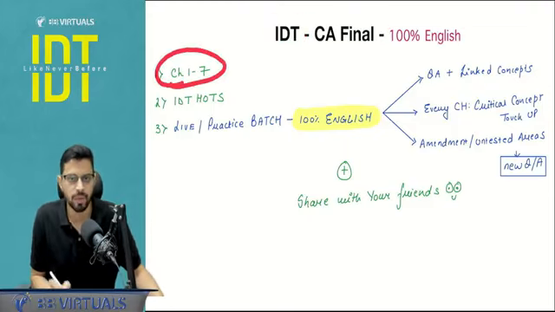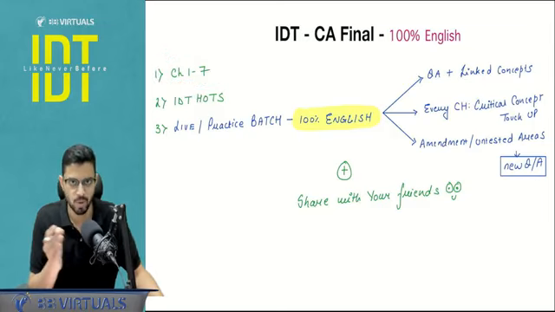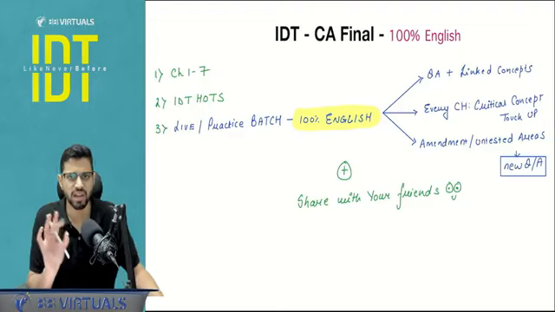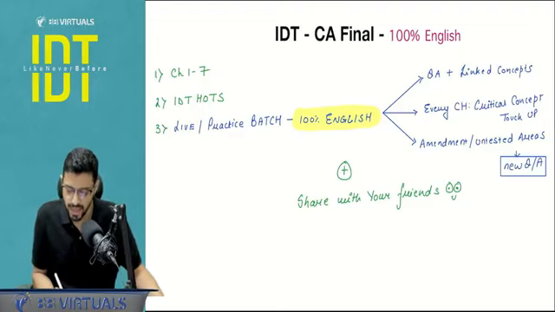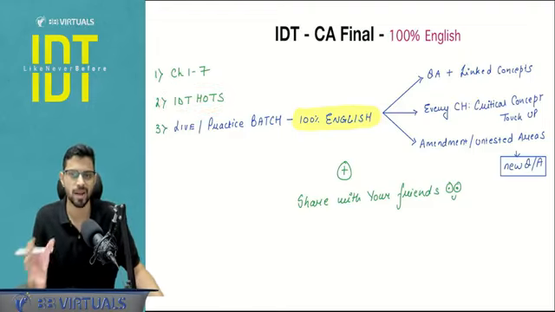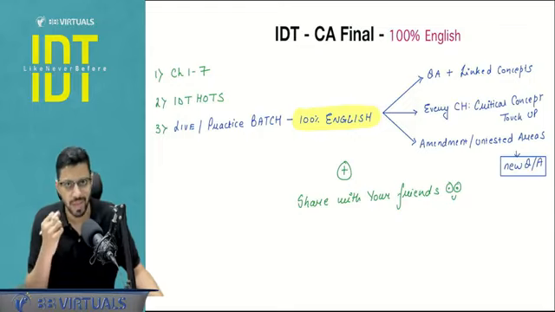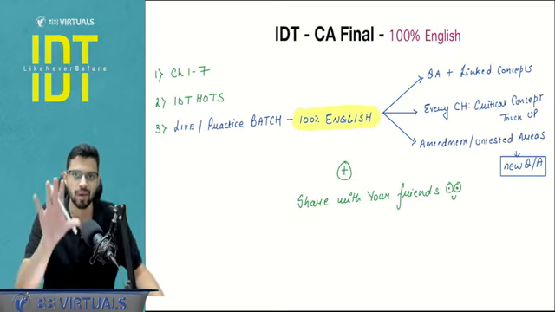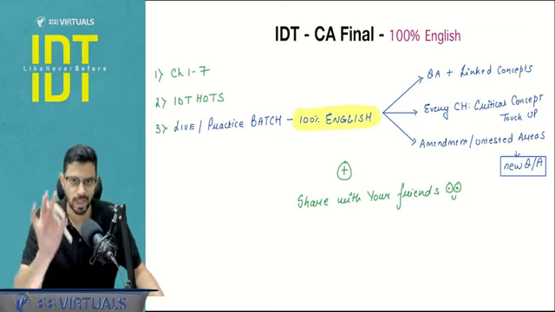My first priority will be to give you the revisions from chapter 1 to chapter number 7, that is still ITC, because this will cover a major chunk of around 35 marks in your paper. Second would be the IDT HOTS. IDT HOTS is that resource that has received a lot of positive feedback. A lot of things you will understand, that small things that you tend to skip I have covered in this IDT HOTS lecture. So this time I will be giving that in 100% English also.